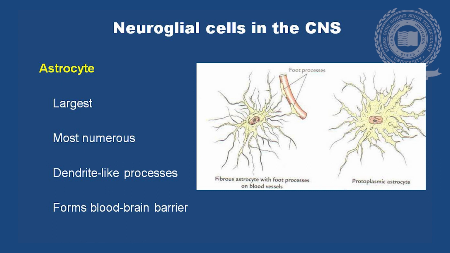Astrocyte is the largest, most numerous neuroglial cell with dendrite-like processes forming the blood-brain barrier. So these are the cells that form the blood-brain barrier. It is the largest neuroglial cell in the central nervous system. There are two types of astrocyte, fibrous and protoplasmic astrocyte.